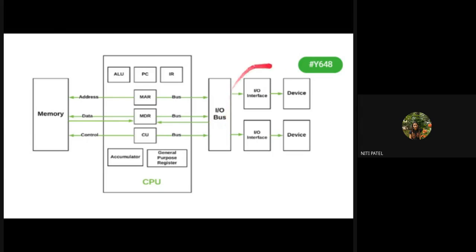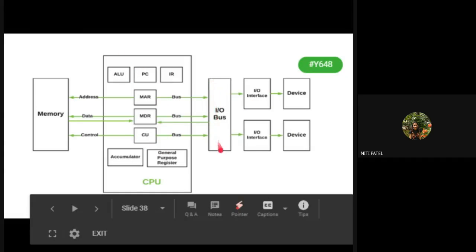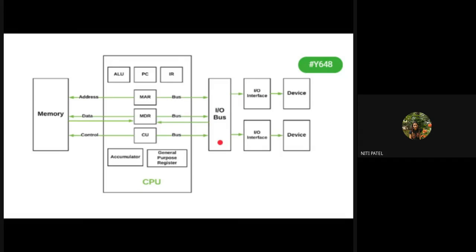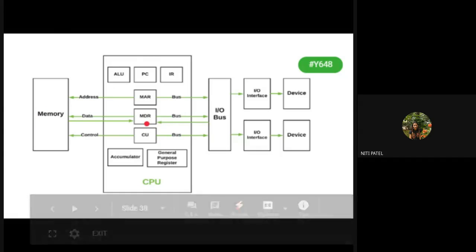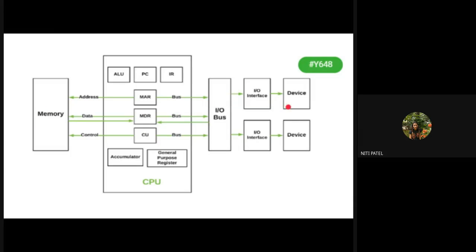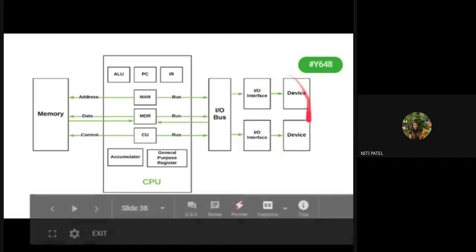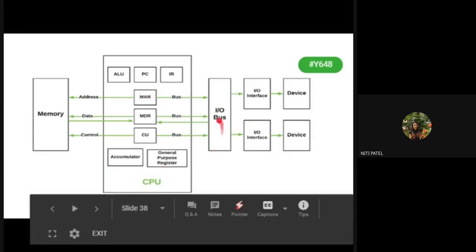So the communication between any IO device and the CPU will be done by whom? By this bus. What is that bus called? IO bus. So we have 4 types of buses in this diagram. 3 buses are used for communication between memory and CPU, and 1 bus is used for communication between IO devices and the CPU. Is that clear up till here?